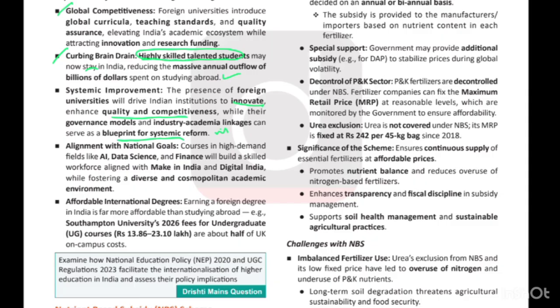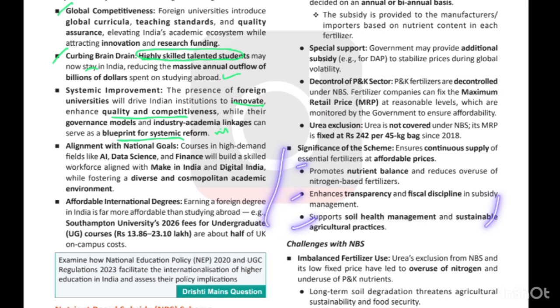Next thing is that it will also help in soil health management, because the nutrient based subsidy scheme is based on the availability of the nutrients in the fertilizer, and so the fertilizers will be used according to the needs, and so the health of the soil will be managed. So this is the thing you should remember.